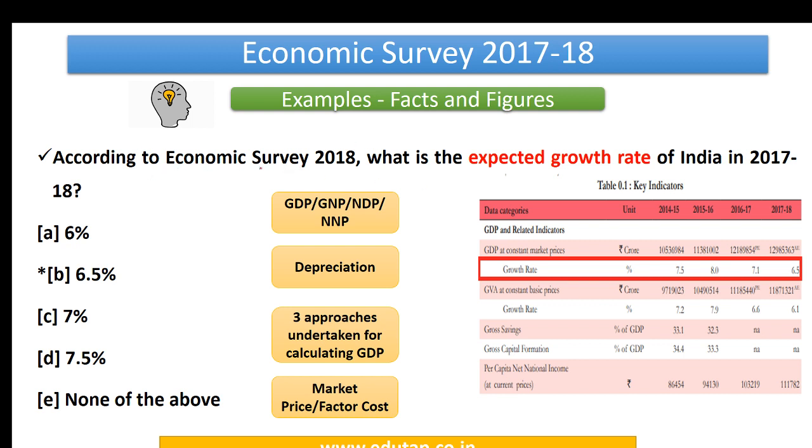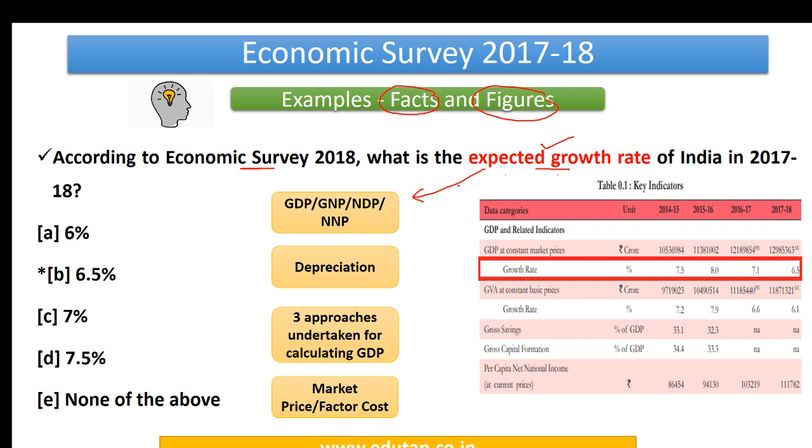Here it says, according to Economic Survey 2018, what is the expected growth rate of India in 2017-18? Now, these are examples of facts and figures. The first thing you need to do is memorize the data, because that is the question they have asked. But is my preparation going to stop here? The answer is no. Now goes the formula or the concept of extrapolation that we have been talking about all this while. So next, you need to go further.